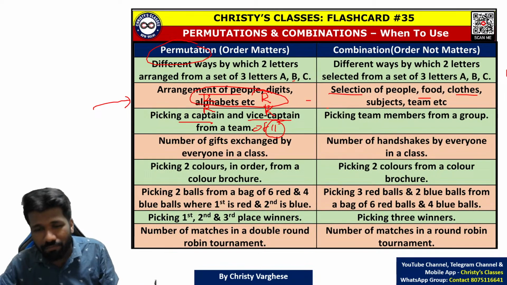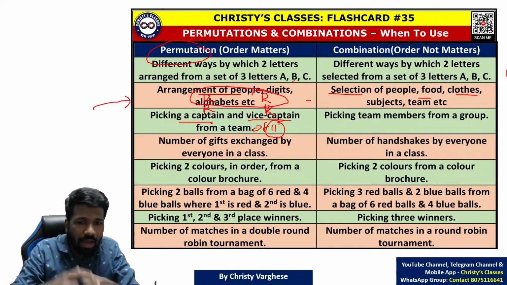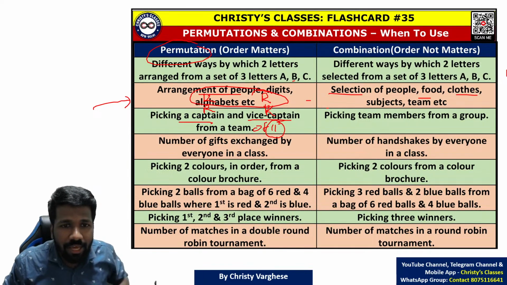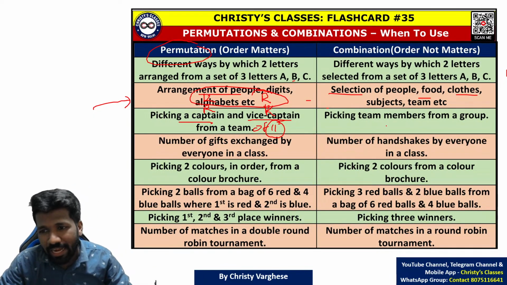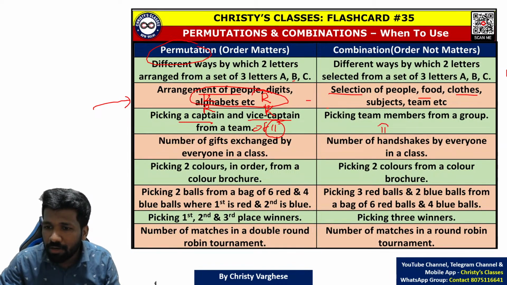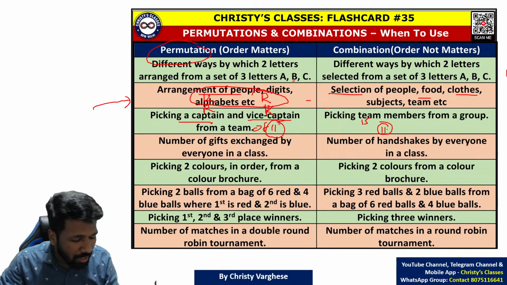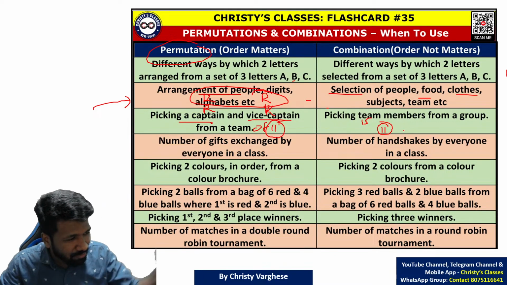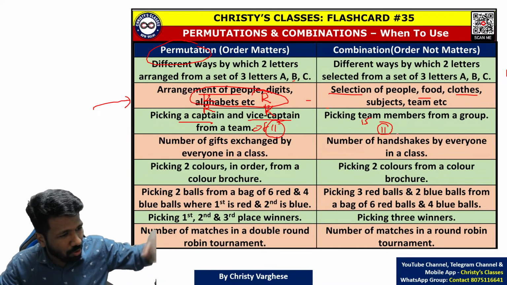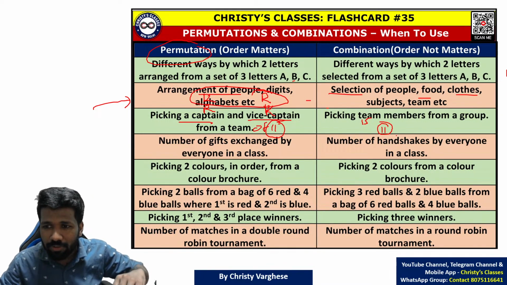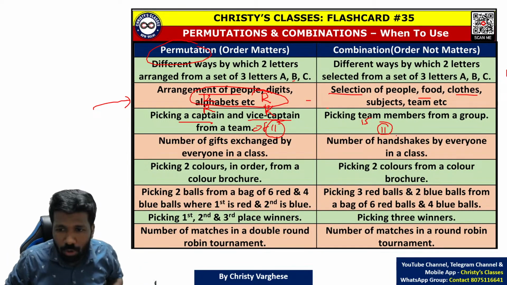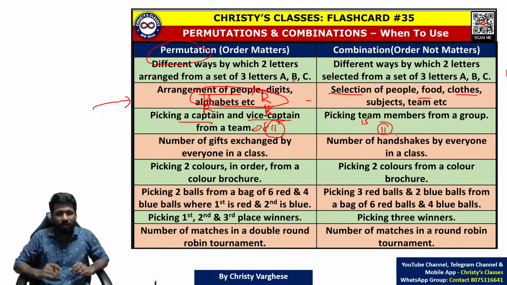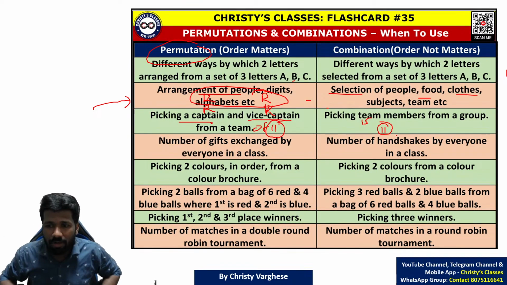Rohit Sharma, Virat Kohli, and Virat Kohli, Rohit Sharma are two different things. Their order matters. But if I just want to select, say, 11 people from a random 15 people in a team, their order does not matter. First, whether it is Rohit Sharma, second Kohli, or first Kohli, then Rohit Sharma, both are part of the team or the group. Their order does not matter. Are you getting the point? What is the meaning of order matters and order does not matter?